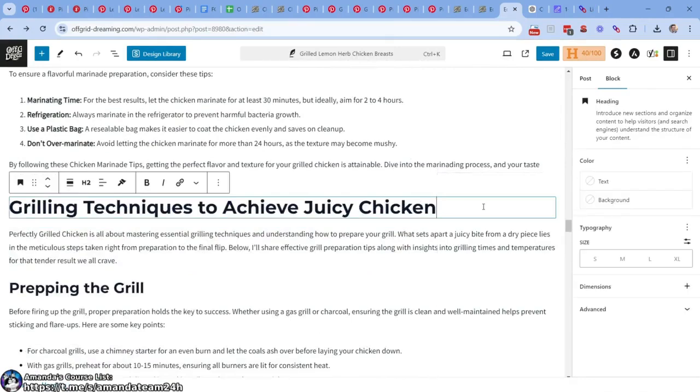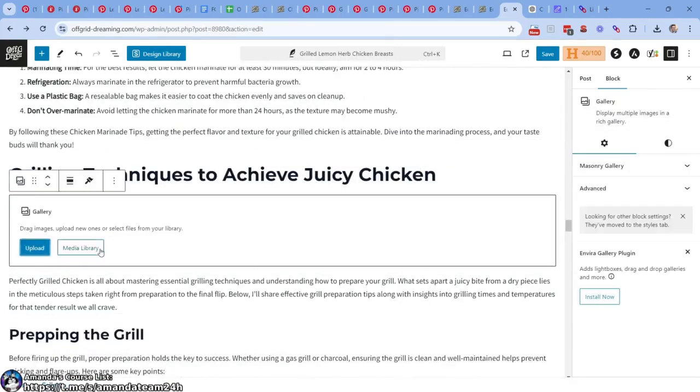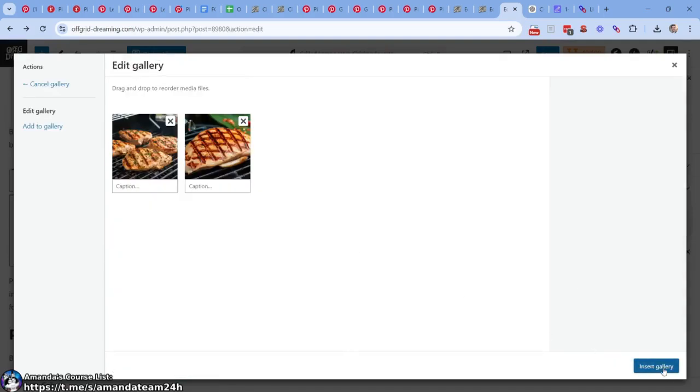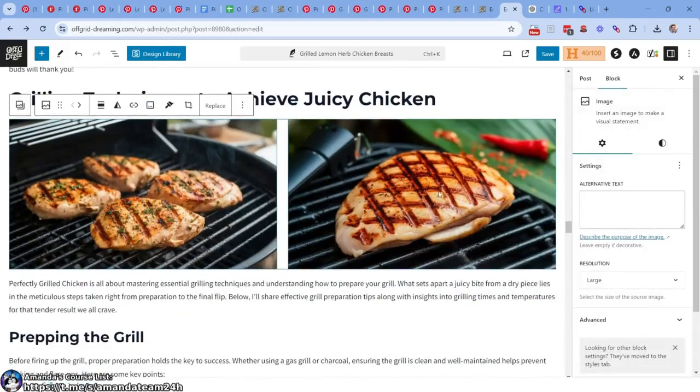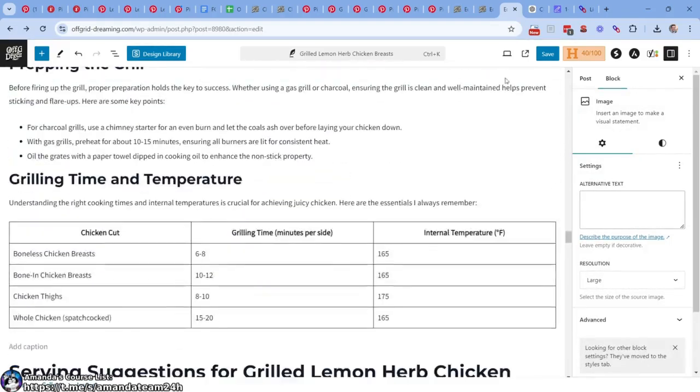All right, grilling. We want grilling. So I'm going to do gallery this time. Gallery, media library, this one and this one. That one kind of stinks. Does it look too terrible? Let's look at it. Sometimes the AI images aren't the best. That's okay. This one's much better, but you can see the format of 2 works really nice.